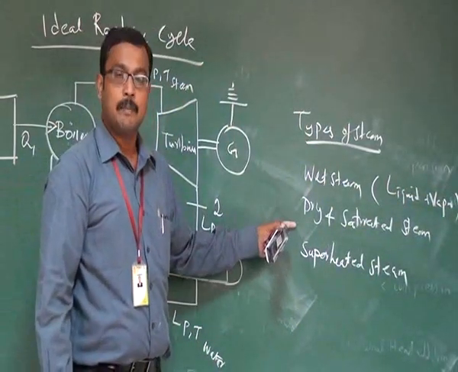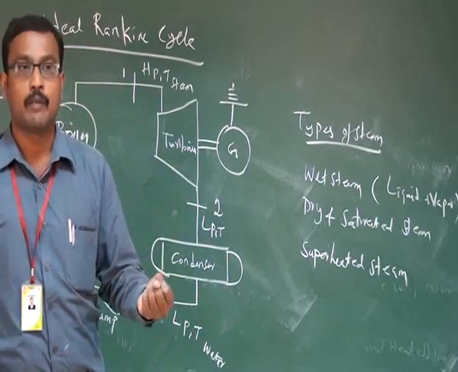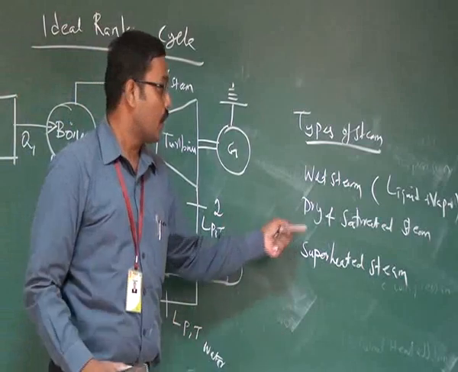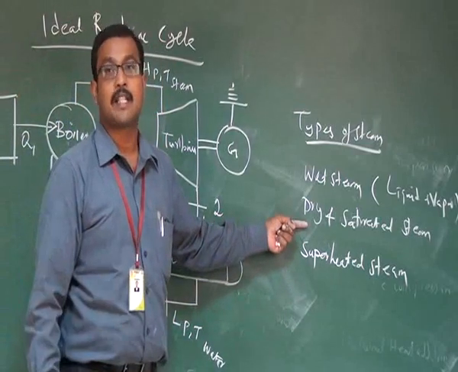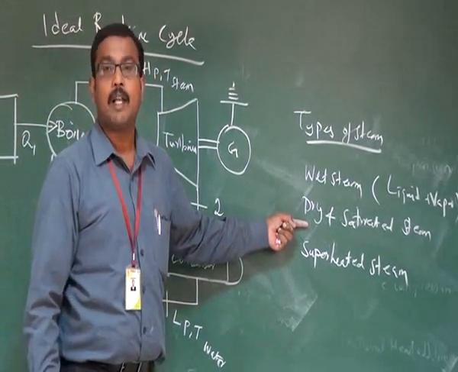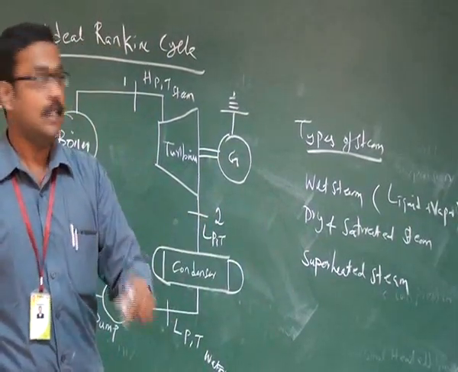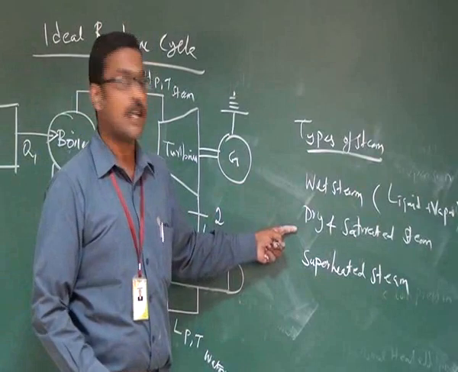The dry and saturated steam means the steam obtained from the working fluid, particularly water, at a temperature exactly equal to the saturation temperature, that means the boiling point. So the boiling point of water is 100 degrees centigrade. If we obtain the steam at 100 degrees centigrade, then that type of steam is known as dry and saturated steam.